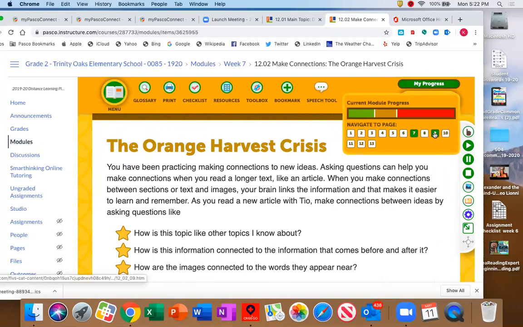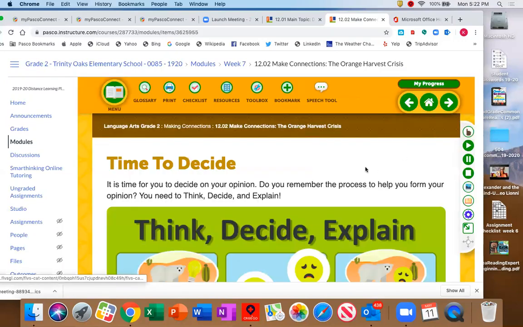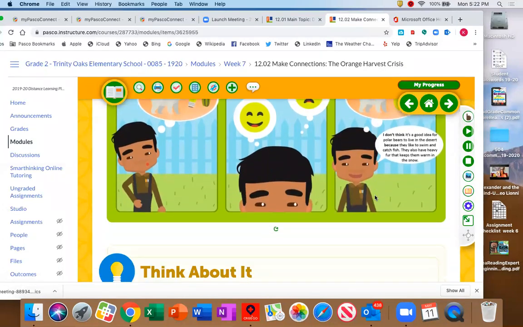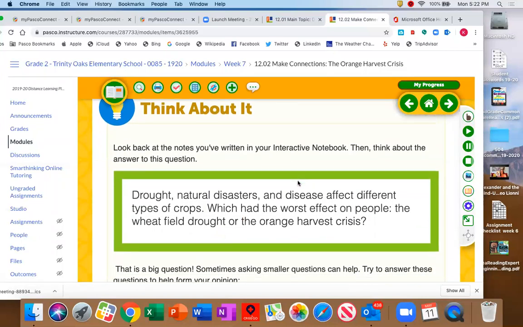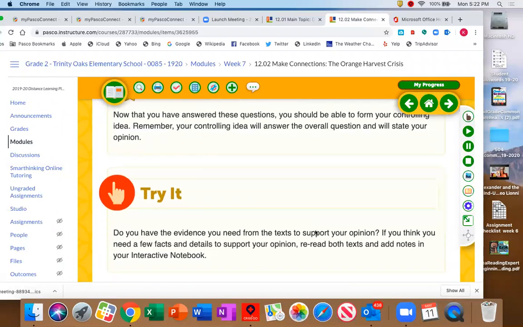Then I'm going to skip page 8, but I'm going to go straight over here to page 9. Here they tell you it's time to decide. When you make a decision about your opinion, you're going to think about what should my opinion be. Then you're going to decide what your opinion is, and you're going to explain why. Okay? So you look back at the notes that you've written. Read through this.